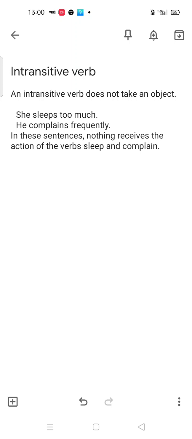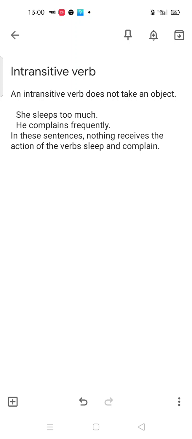Nothing receives the action of the verb sleep and complain. In the second sentence, he complains frequently, frequently is not an object. He complains is also a complete sentence. Complain is a verb, and it didn't have any object in this sentence.